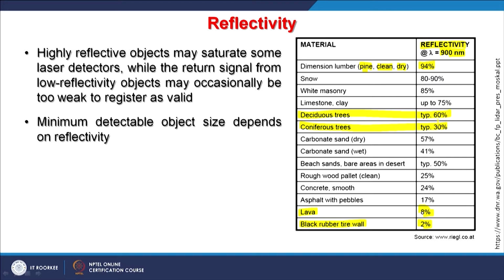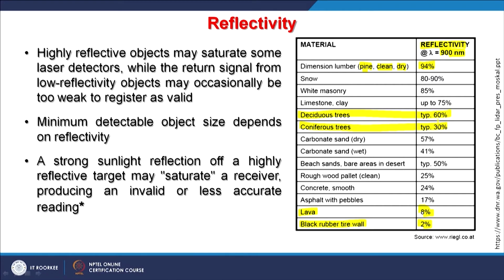So minimum detectable object size depends on reflectivity and also the resolution which has been selected. A strong sunlight reflection of a highly reflective target may saturate a receiver and may produce an invalid or less accurate reading for the recorder.